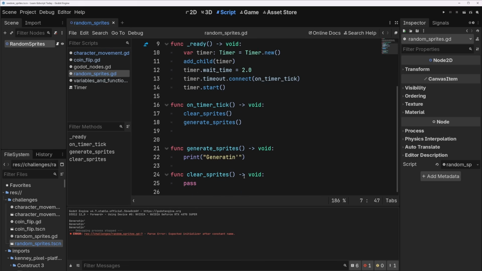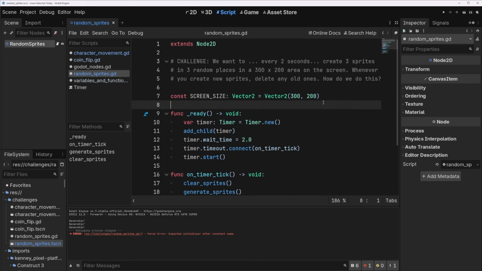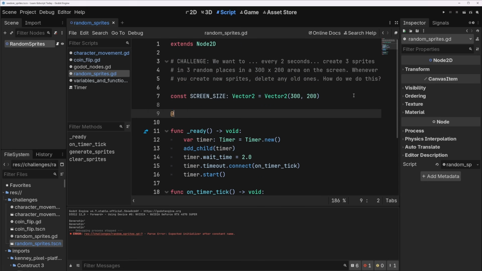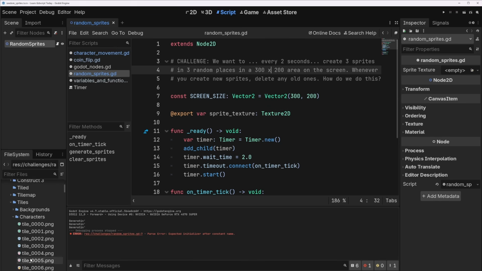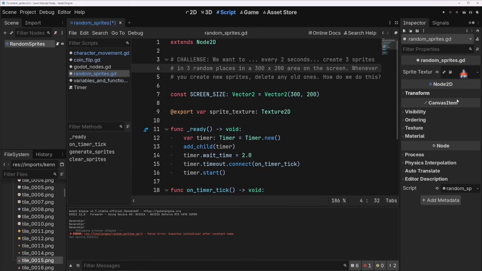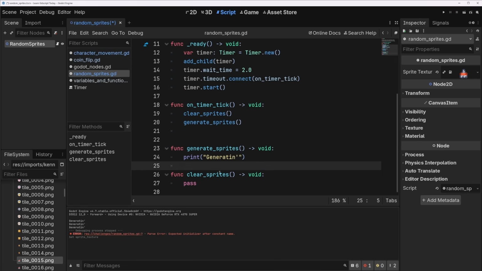Cool. So let's also add another export var, right texture. It's a texture 2D. This is the texture we'll use for our sprites so that we can actually see them. And I'll just choose one of these. I can't quite see what this is. It looks like a little bomb or a little guy with a spike hat. Maybe a bullet. Doesn't matter.